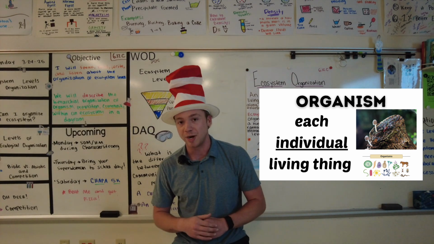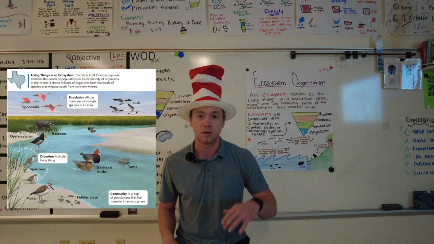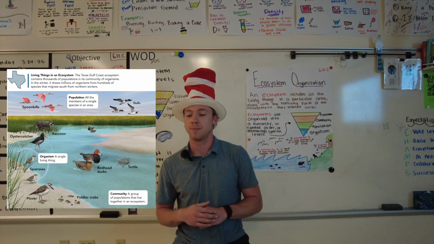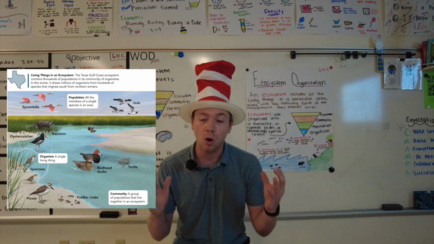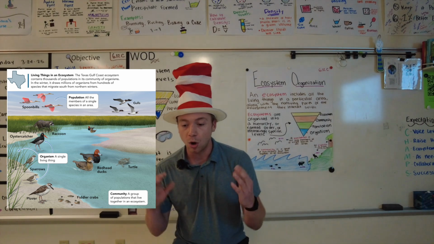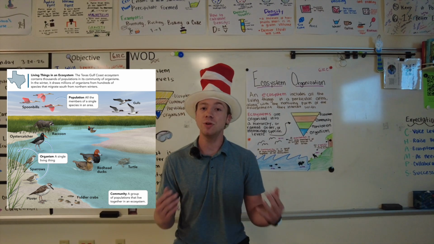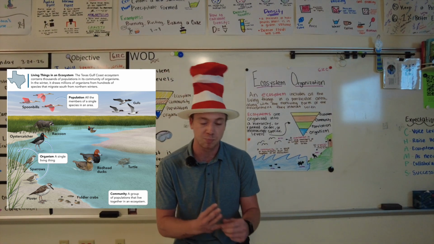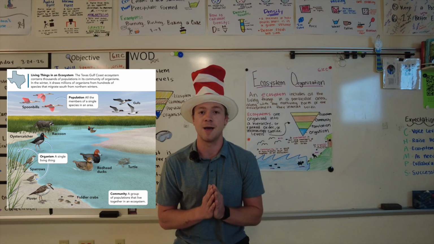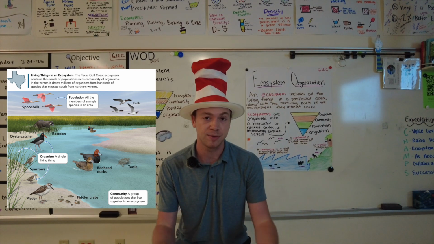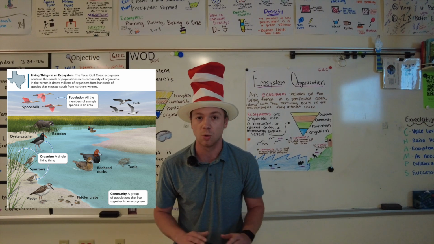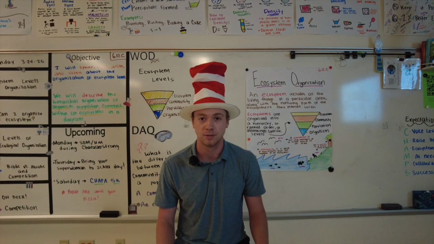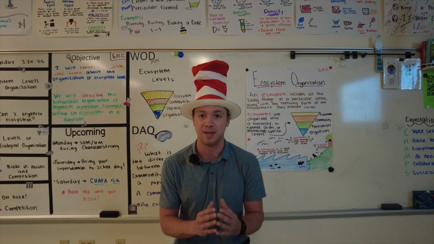So in this picture, you might notice that an organism may be the grass, okay? Or it may be one of the birds, the spoonbills, okay? A population would be all of the spoonbills, or maybe all of the ducks that you see. A community is all the living things together. So the spoonbills and the ducks and the turtles and the sparrows and the grass and all of that. And then the ecosystem is everything in that area, the living and non-living things. So all the plants and animals, the rocks, the air, the sunlight, the water. Okay, so an ecosystem is everything in the environment.